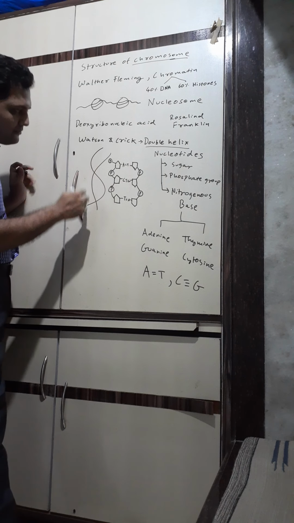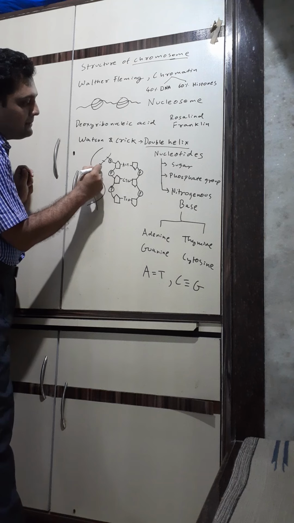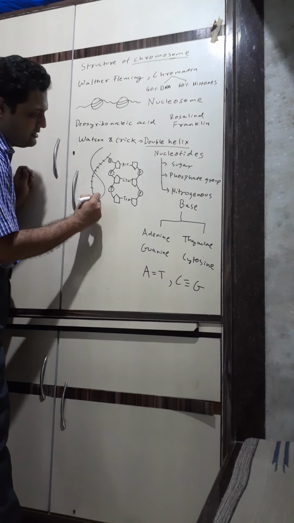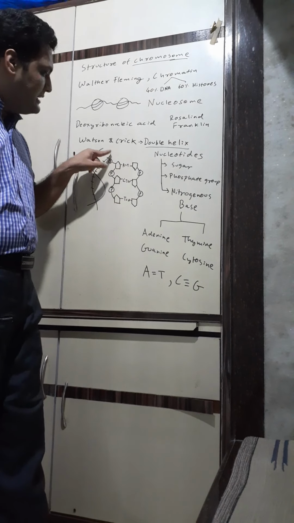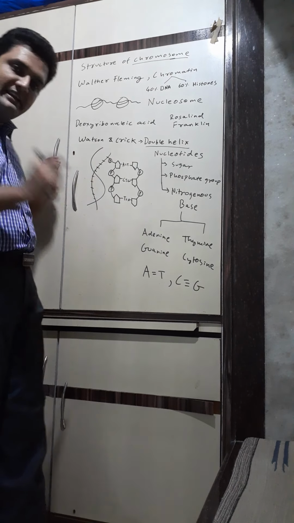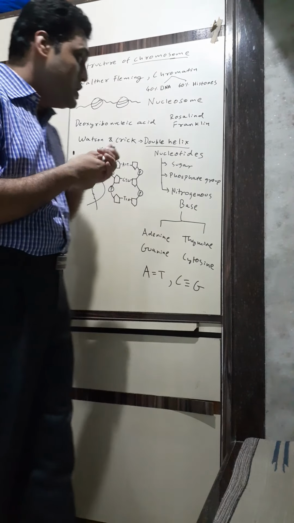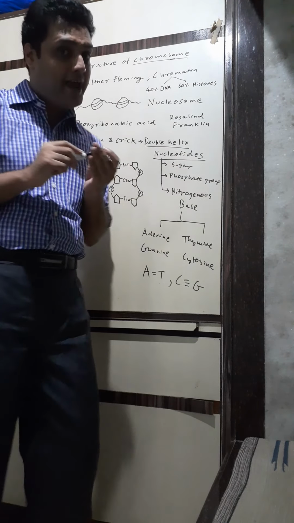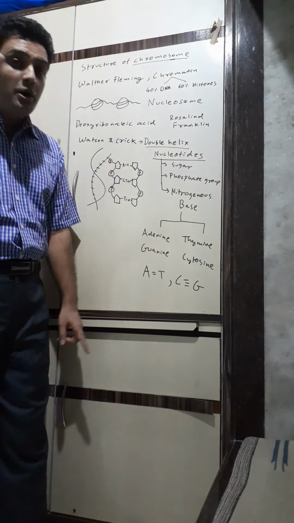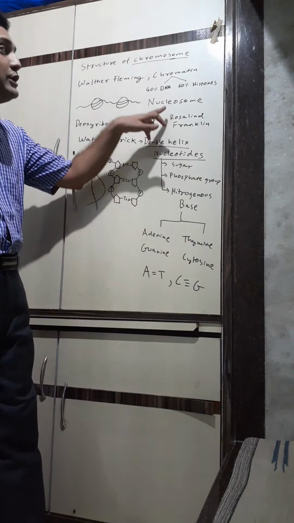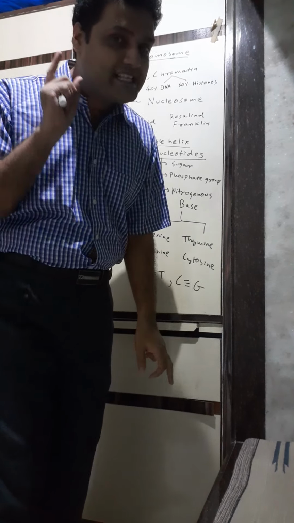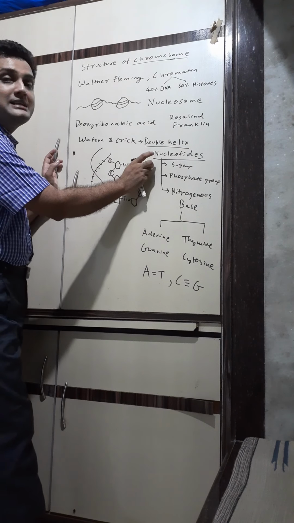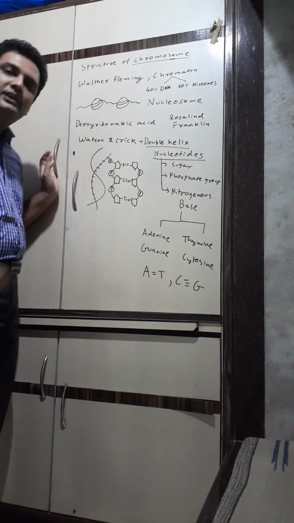Now, throughout the length of the DNA strand, you will have repeating units, just like in a protein, you will have many repeating units of amino acids. Similarly in the DNA strand, this is one DNA strand, this is the other DNA strand. Each DNA strand has repeating units called nucleotides. I am repeating it again, children, so you don't get confused. In a chromatin fiber, you will have repeating unit called nucleosome. But if somebody asks you what is the repeating unit in a DNA strand, you will say nucleotide.